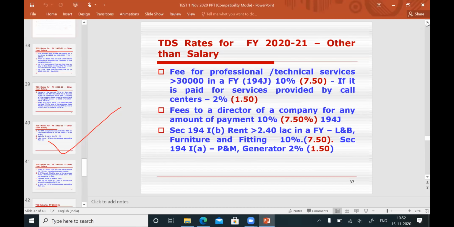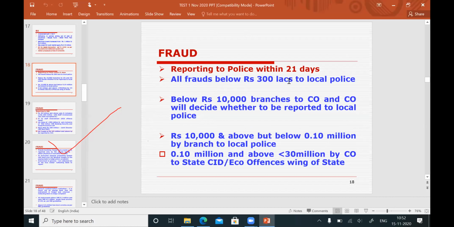Reporting of fraud to the police, reporting of fraud to CBI. When you will report and who has to report, we are going to see now. Good. Next, you see. All banking frauds below 300 lakhs, that is 30 million. Now your IBPS is asking questions in millions. 1 million is equal to 10 lakhs. You keep that in mind, because RBI master circulars are also appearing in millions only.